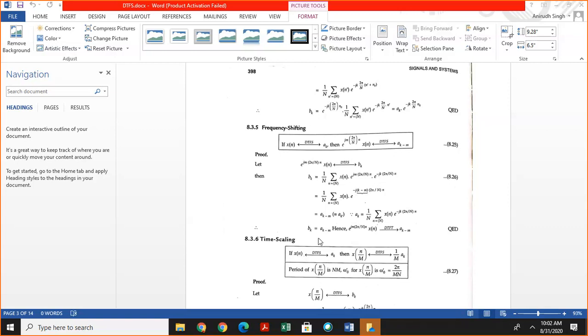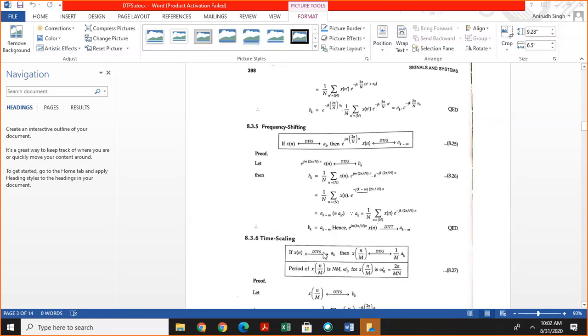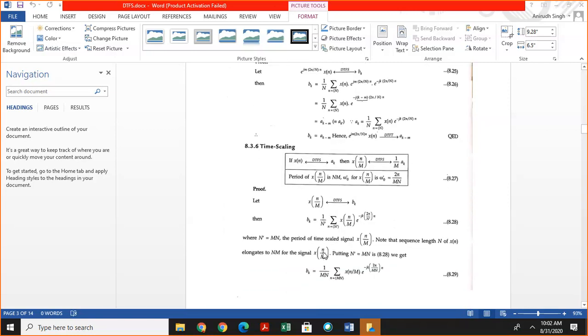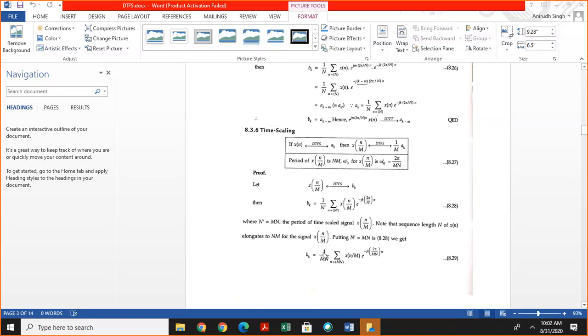So we can say that the Fourier coefficient of this signal is given by a k minus m. Then next is time scaling.